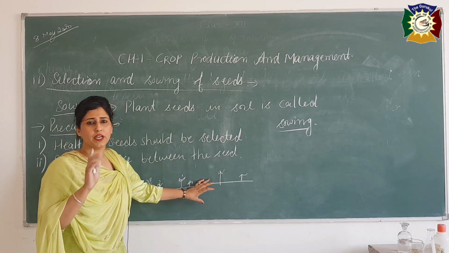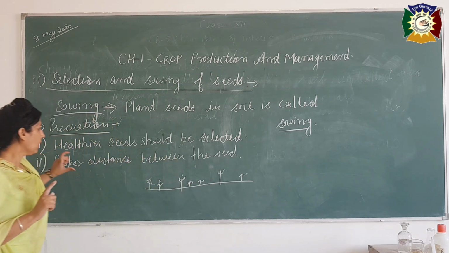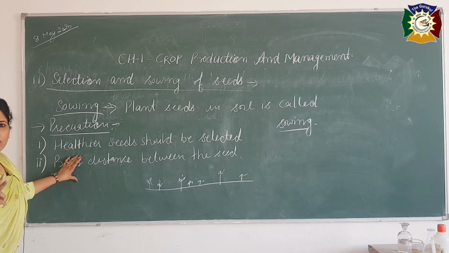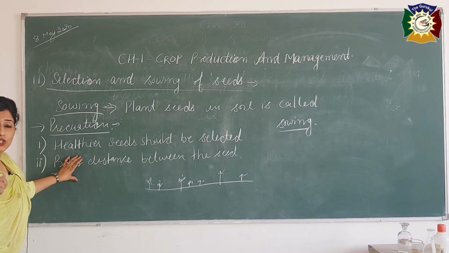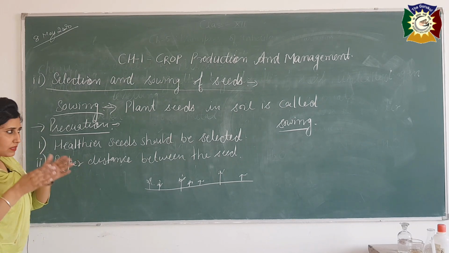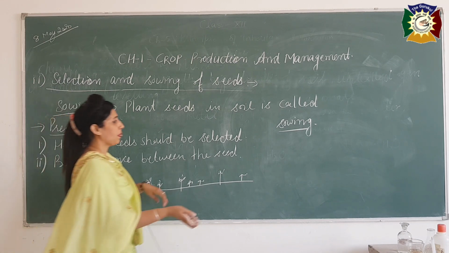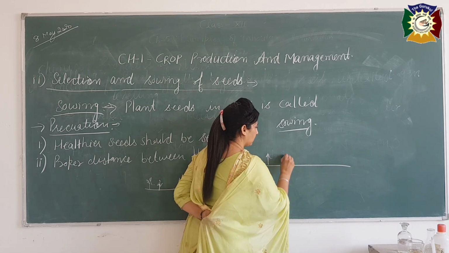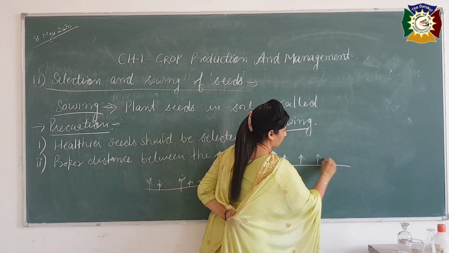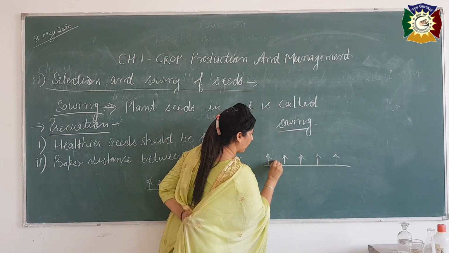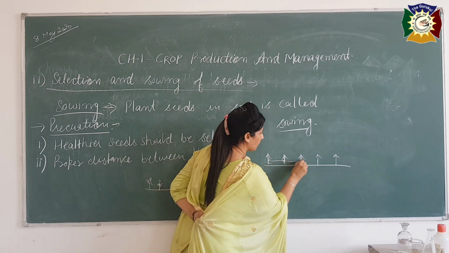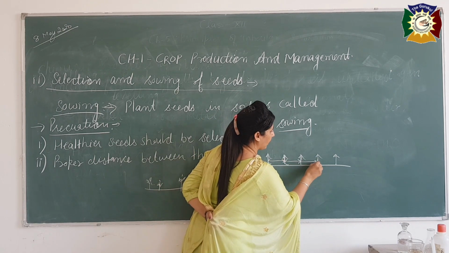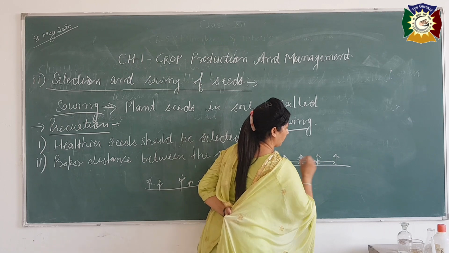So we need to keep in mind that the distance between two plants or two seeds during planting should be appropriate, the same distance should be there. Suppose it should be like this. Between one plant to another plant, this distance should be maintained properly.